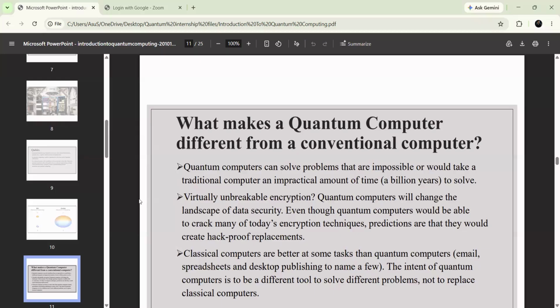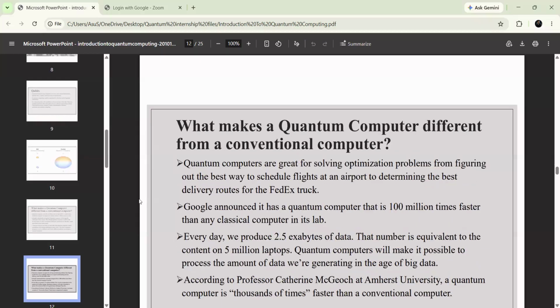Most people think that this quantum computer is going to replace the conventional computer, but that is not absolutely correct. It is not going to replace the classical computers, but instead it is going to develop some of the things. And also, quantum computers are very good for solving some optimization problems. Among the many problems we have, we have to take only the optimizing ones. This quantum computer is good for solving those optimization problems in such a way that it figures out the best way to solve a particular problem.